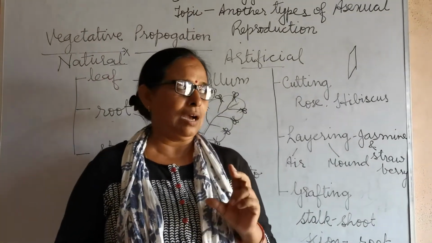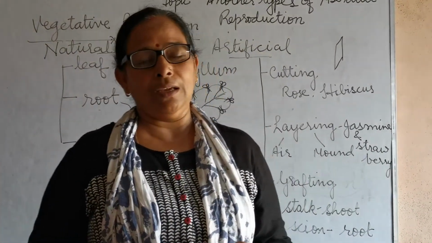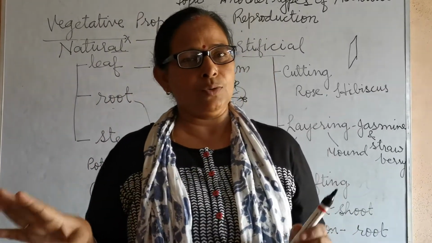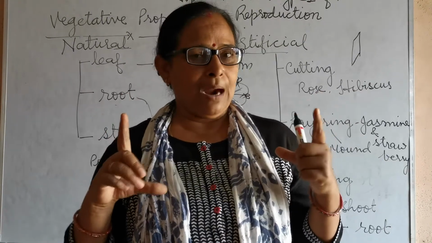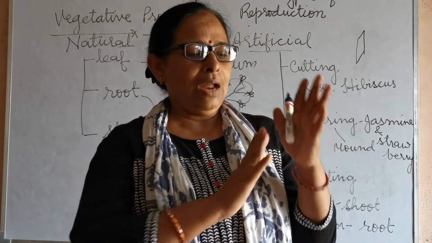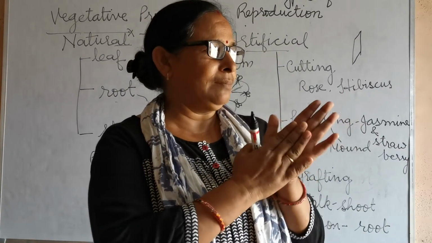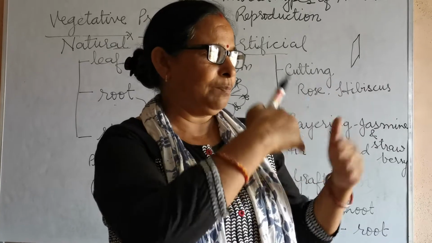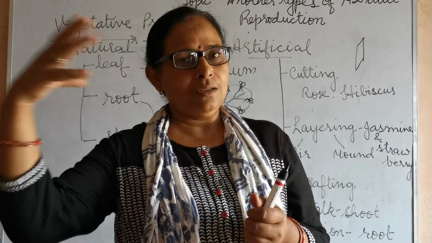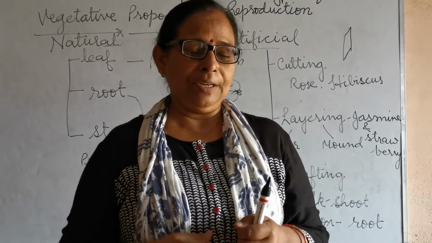It means suppose you have two mangoes. One mango is very small but very healthy and juicy. But the second mango is very big but without any taste. So what do we do? We take one part of the stem and one part of the root, and we join them together in such a manner that their vascular bundles come together, and it is tied properly. After some time you will observe that this new variety of mango will give you new qualities.